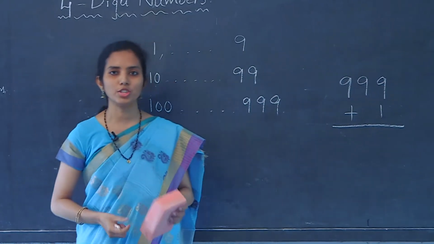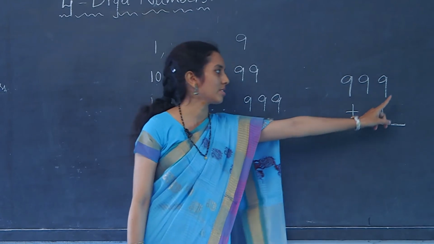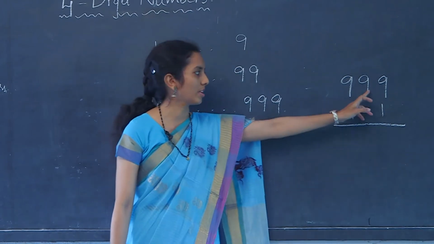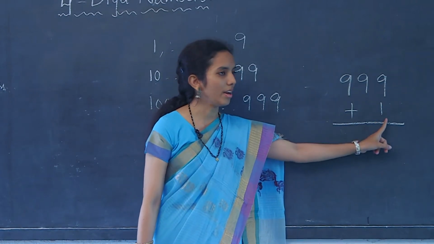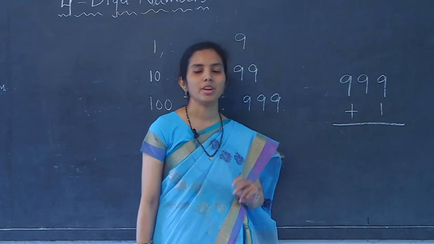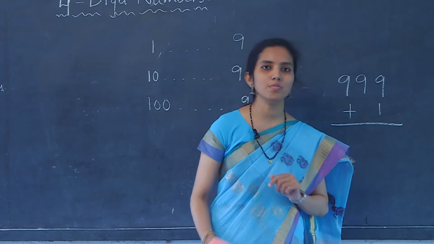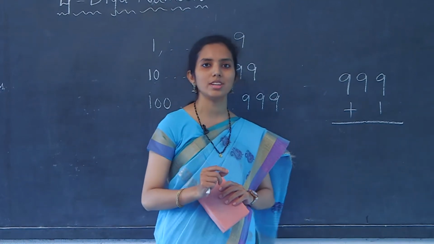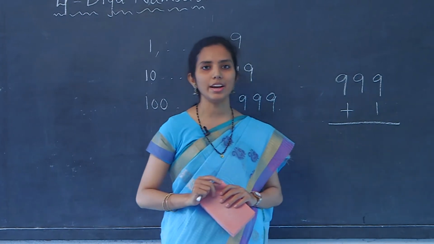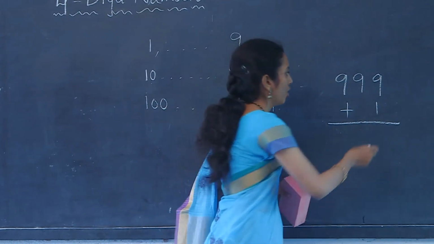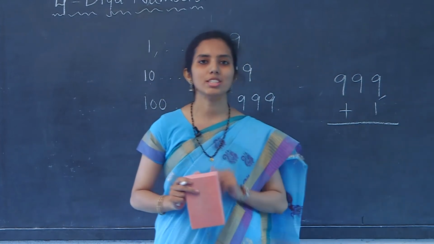So, I have a question here. Why is 1 added to this 9 only? Why not to this 9 or this 9? What is the reason of adding 1 in this place only? Yes, there is a reason. There is a point to be noted. It is because addition is always done from the extreme right hand side. Whenever you need to add a number, it should be placed in ones place only. So now, what is this ones place?